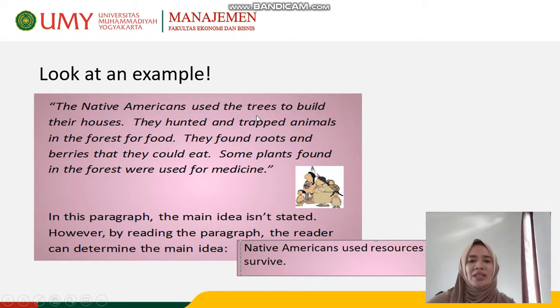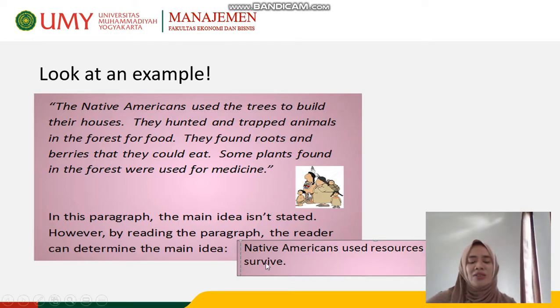The Native Americans used the trees to build their houses. They hunted and trapped animals in the forest for food. They found roots and berries that they could eat. Some plants found in the forest were used for medicine. You see the example here? The main idea is not stated. It is implied. If it is implied, we have to read again and again, and after that we make inference, we draw conclusion. Okay? So what is the main idea?